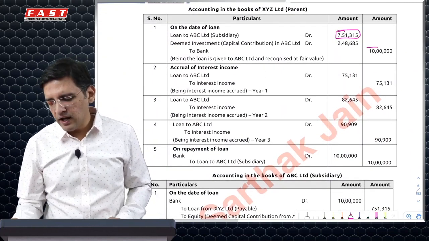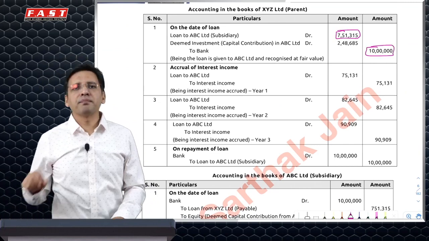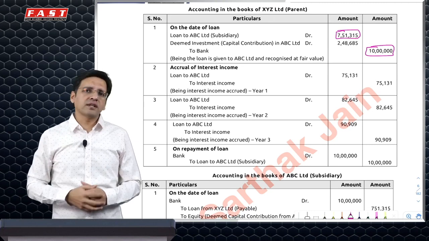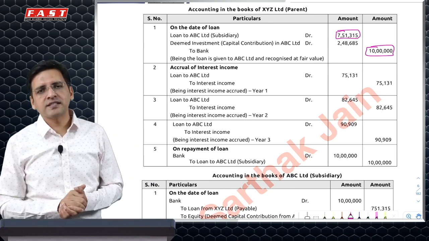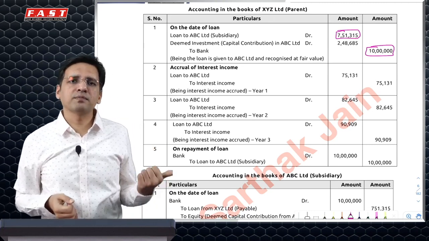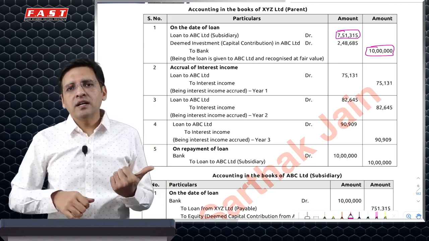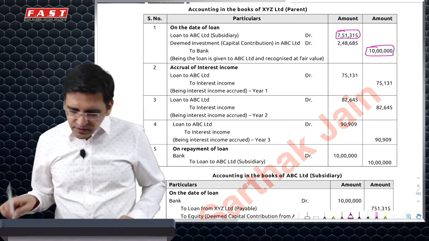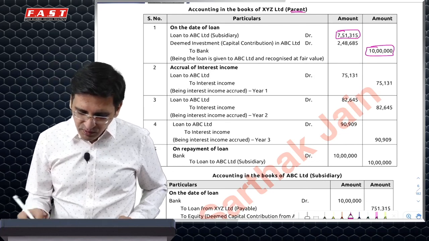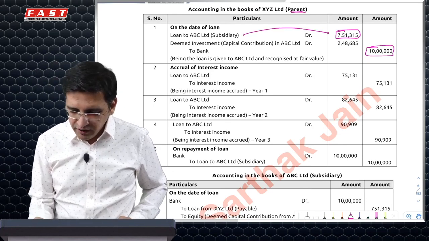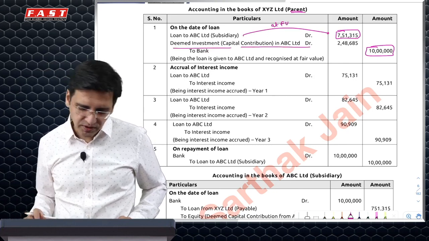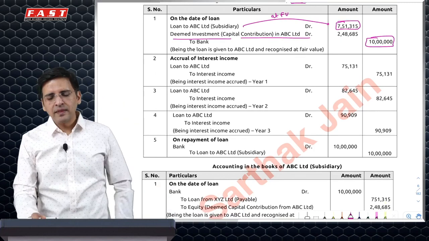However, we paid 10 lakh rupees, which means that we have actually given a benefit to the subsidiary of 248,685, which will be in the parent's books shown as investment in subsidiary. In the subsidiary's books, it will be shown as equity under other equity. So in the parent's financial statements, this would be accounted for as a loan at fair value, and this would be a deemed investment, capital contribution in ABC Limited. You can simply put it as investment.